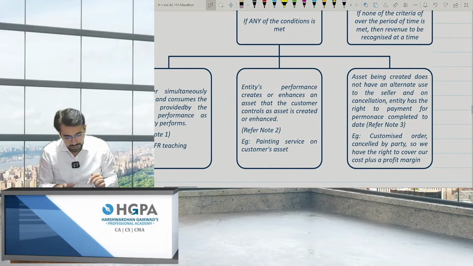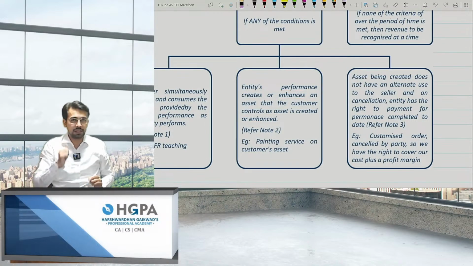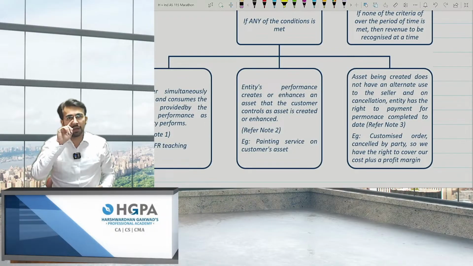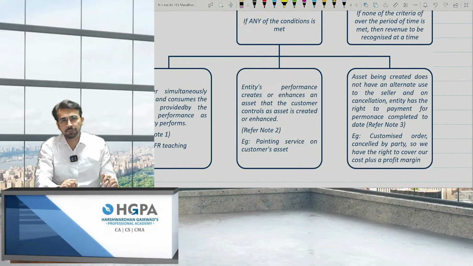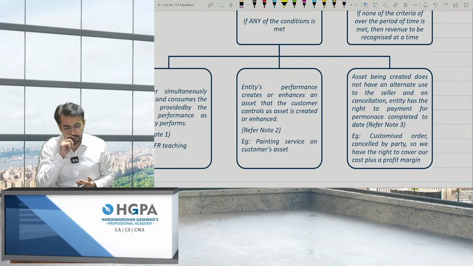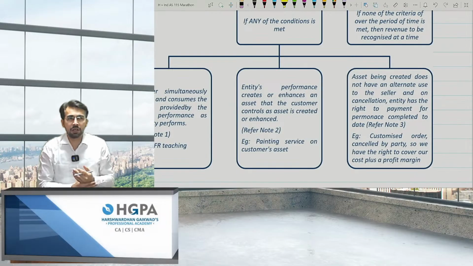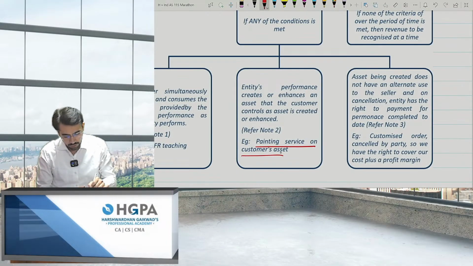Next. Second is, the entity's performance creates or enhances an asset that the customer controls, as the asset is created or enhanced. Now, what do you mean by this? Let's say you have a building and I'm just painting it. So can I say the asset is mine? No, the asset is yours. Painting is the service I'm providing you. I'm just enhancing your product. At that point of time, I'll book over the period. That is, if the painting job is for 60 days or 120 days and so on, I'll book over the period each and every day, right? Example, painting service on the customer's asset.